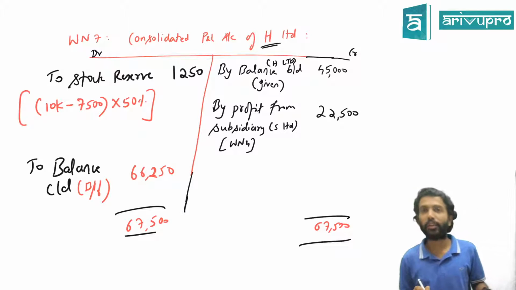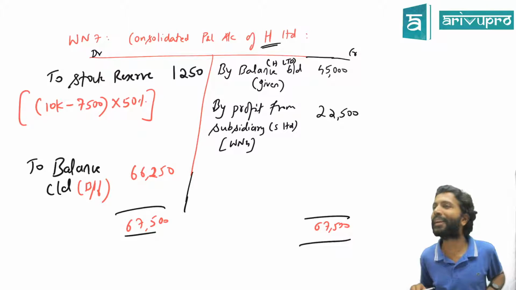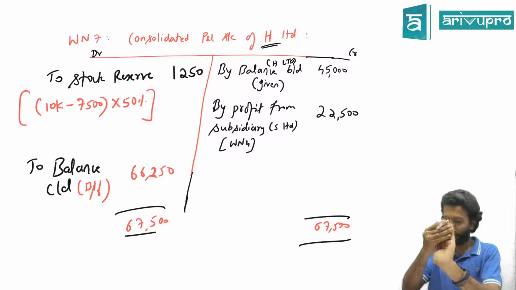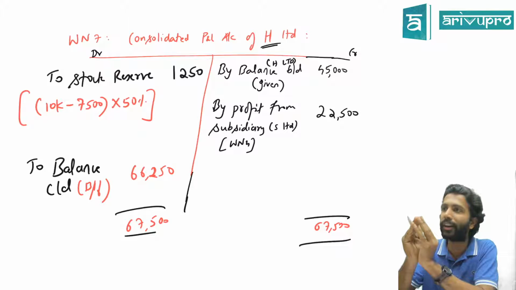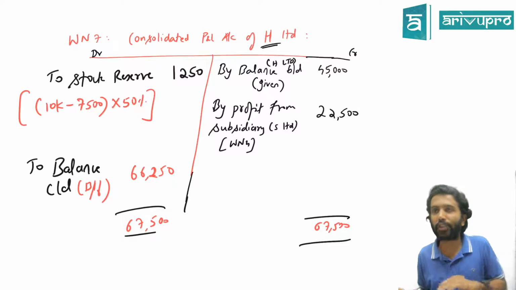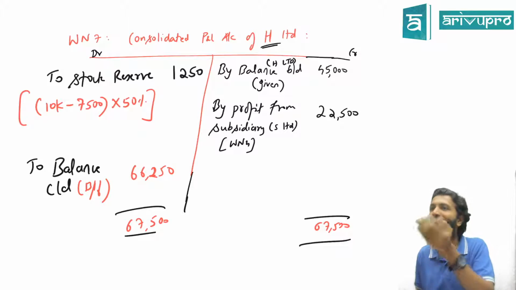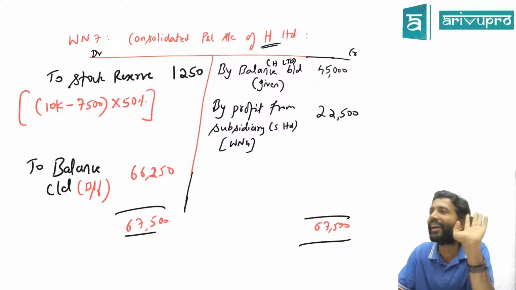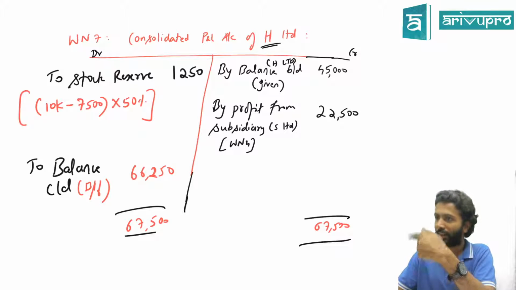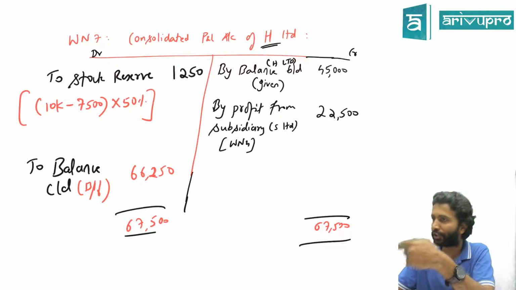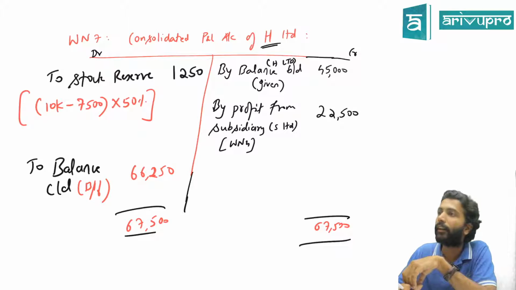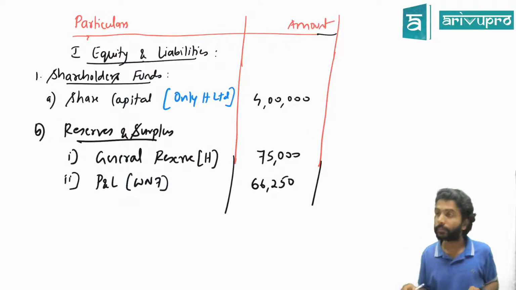Why we add is, we not only prepare consolidated balance sheet, but also we prepare consolidated P&L. Yes or no? We prepare H's profit, S's profit, we'll collate and call it consolidated P&L. Where will that go? Balance sheet only, no? This is that number. Disclosure purpose. This you have to add because P&L is part of your financial statements. Is that okay? Everybody? Why that partial treatment? Why general reserve is excluded and why P&L is included? Because P&L is also not only balance sheet. P&L also we need to prepare. Tomorrow's session. Today's session only balance sheet. Tomorrow P&L. Fair? Yes. Doubt or move on?